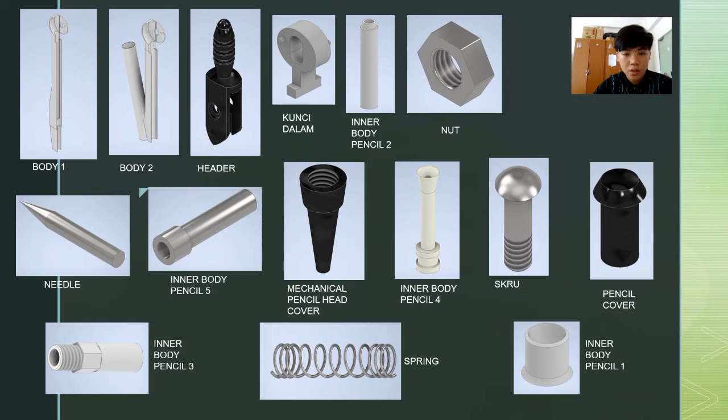So these are the pictures that we get after we make the part in the Inventor, and we take the 3D picture. So we have body 1, body 2, header, kunci dalam, inner body pencil 1 until 5, nut, and also needle, spring, screw, and also mechanical pencil head cover, pencil cover for the mechanical pencil.